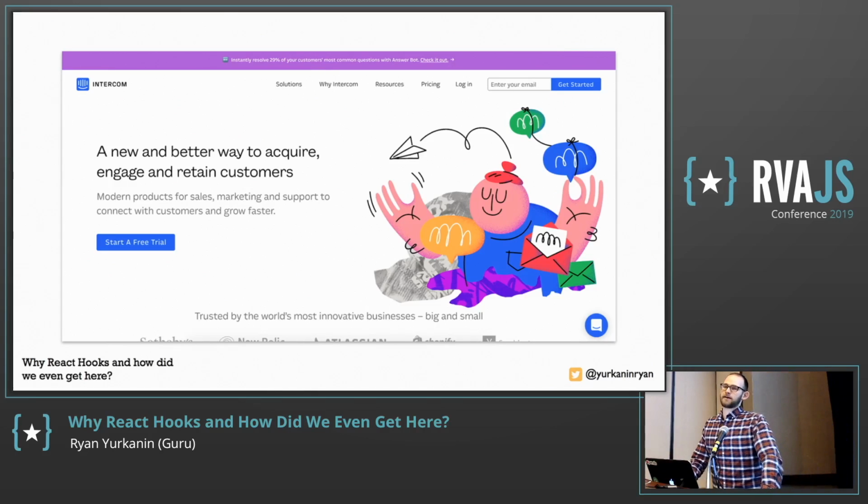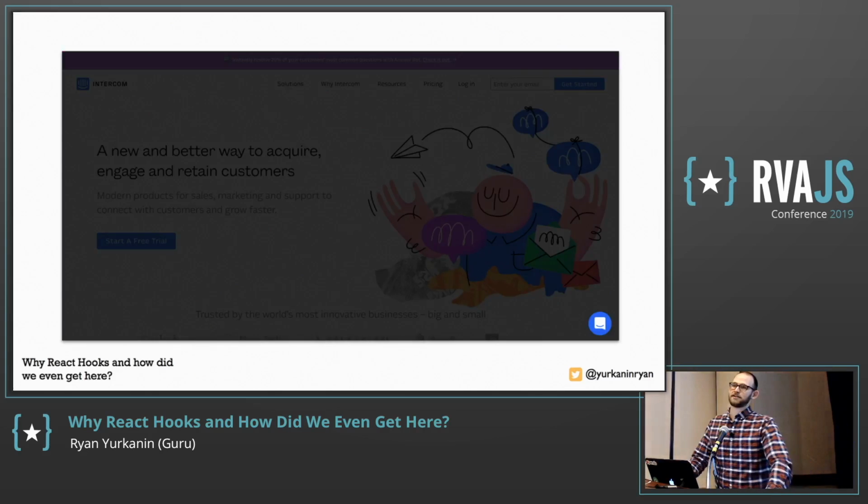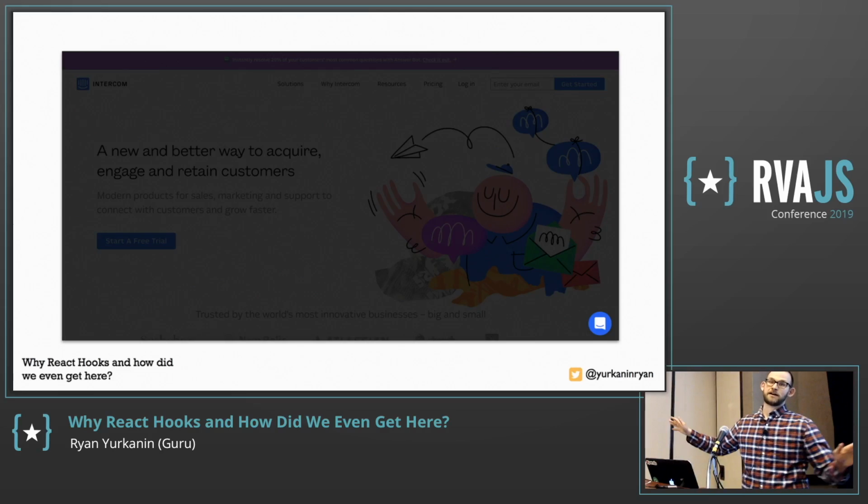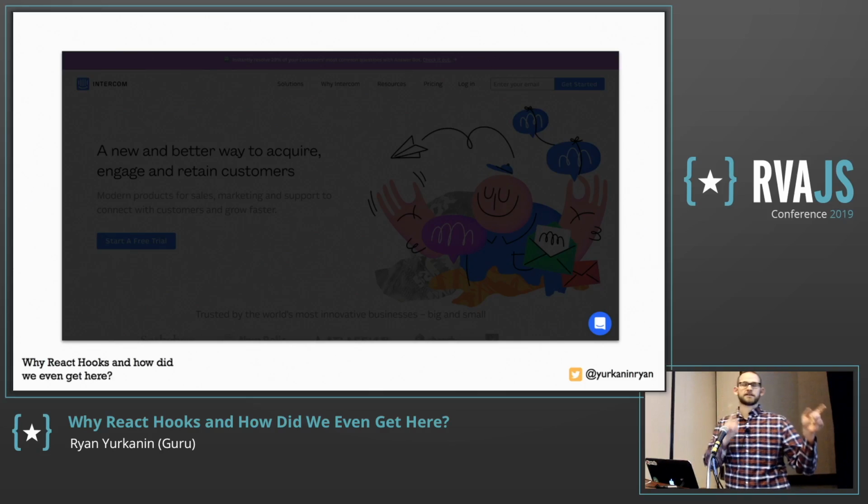And to start doing that, I'm going to do what we do as UI developers, which is build a component. So here's a screen, but we're just going to build this little thing. How many of you have interacted with something like this before? It's like a little chat bubble, gives you messages. This is Intercom, great product. We're going to build it. We're not going to write any JSX or HTML during this presentation. And that's a big part of hooks, there's going to be no JSX. We're going to be talking about the state and side effects that it takes to build this thing.